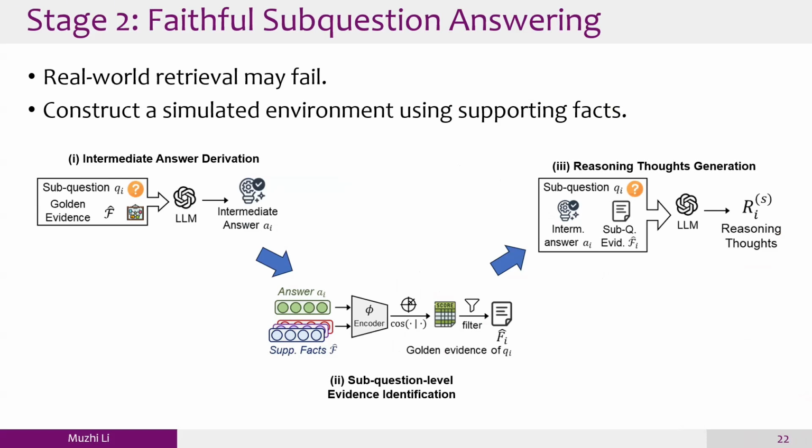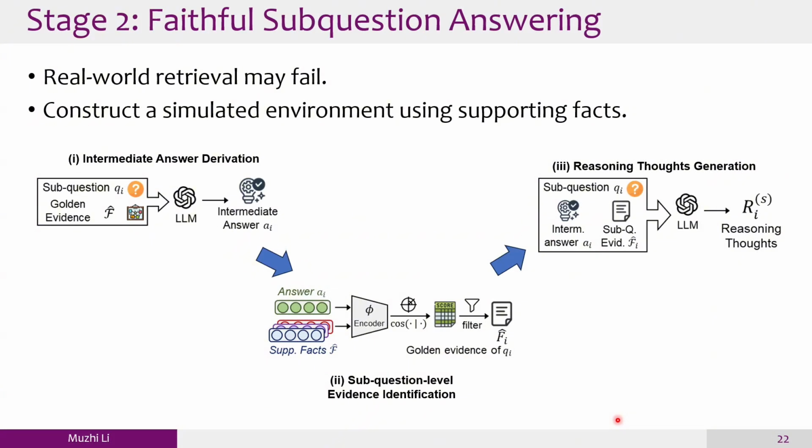In the second stage, we aim to solve each sub-question and construct the reasoning path for the executor side. However, there is a challenge. In real-time retrieval, the dense or sparse retriever may miss those golden evidence. Since the dataset itself does not provide intermediate answers, imperfect retrieval can break down the complete reasoning trajectory. So instead of performing real-time retrieval for each question, we use the full supporting evidence pool to build up a proxy, or we say a simulated environment.